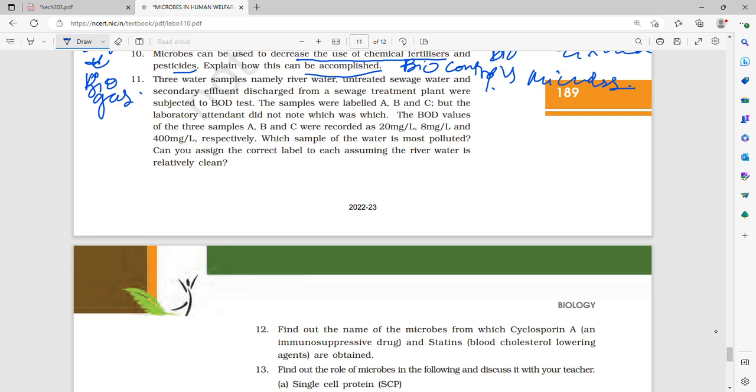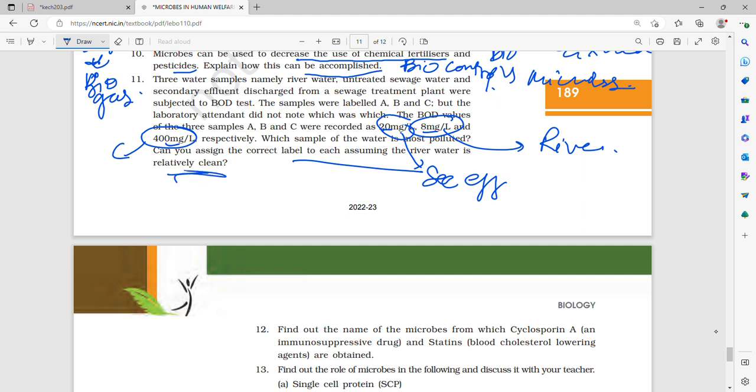Most polluted. BOD values are 28, 400. 400 is most polluted. Can you assign the correct label to each, assuming the river water is relatively clean? River water and untreated sewage. River is relatively clean, so this will be river. Untreated sewage will be this, and secondary effluent will be this. This is secondary effluent. This is river water. Because it has been said that the river water is clean, and this is untreated sewage.